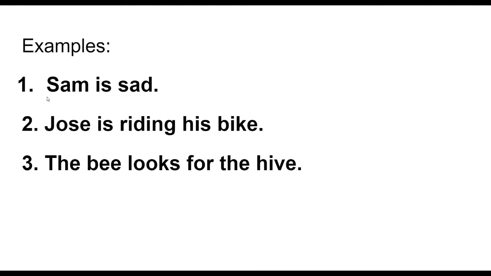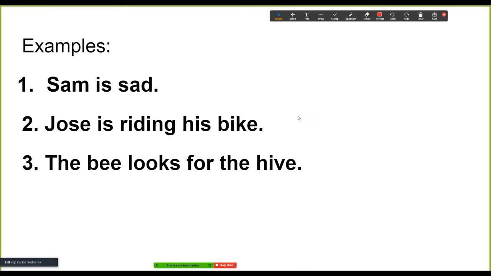Sam is sad. So let's look at the sentence, Sam is sad. What is the sentence about, or who is it about? It's about Sam. So I am going to circle the subject, and I'm going to write subject.